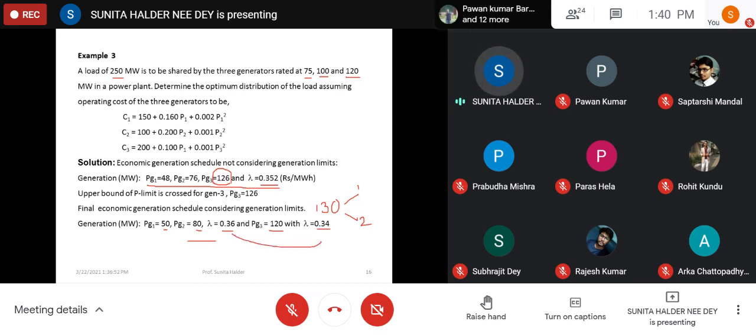So the incremental fuel cost of all the generators is not the same. The generators which are participating in economic load distribution, for them only the incremental fuel costs are the same. For others, they are somewhat different. Now for generator 3, it would be economical if its incremental fuel cost were 0.352, but now it is 0.34. So unit 3 is not operating at economic load, not economically.